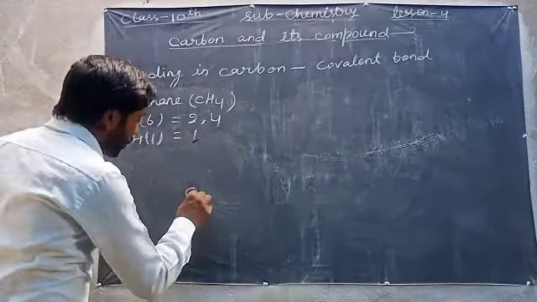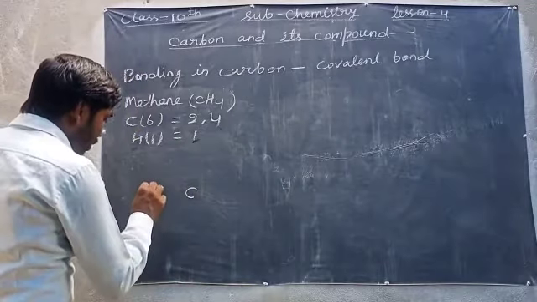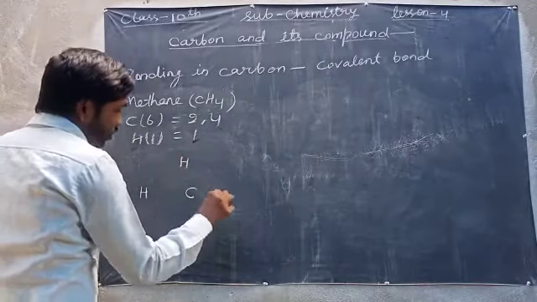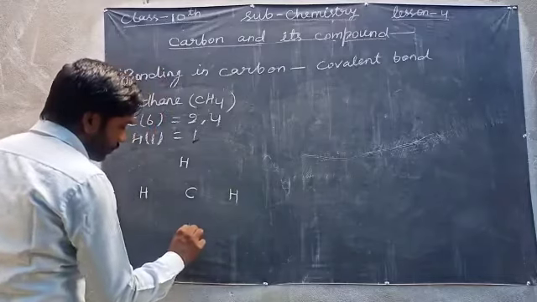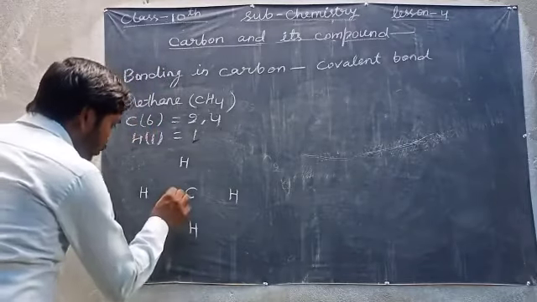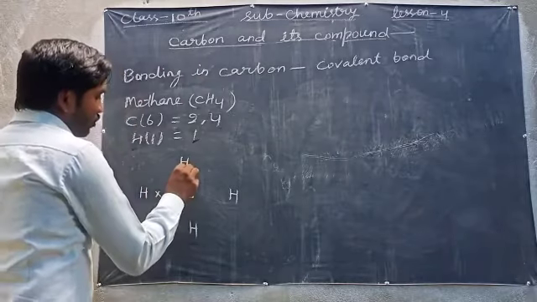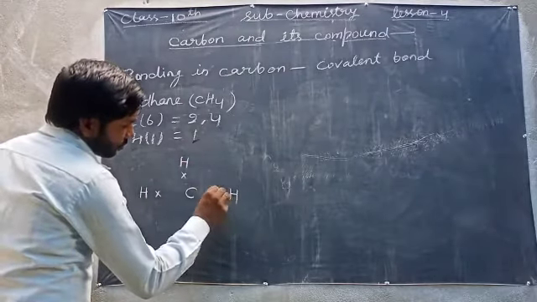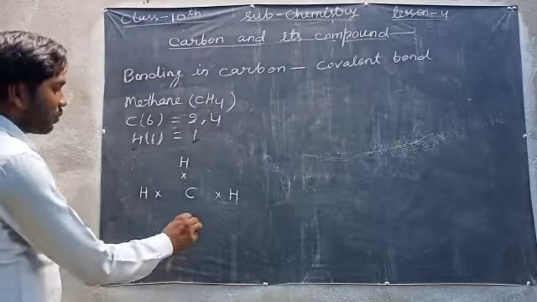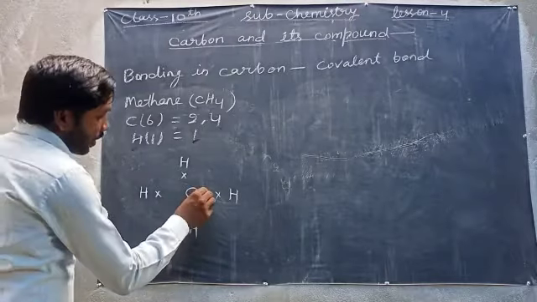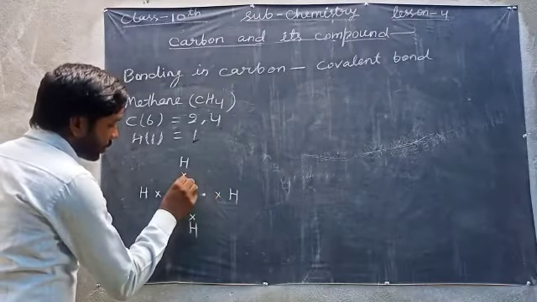See how? Here carbon, this one hydrogen, here one hydrogen, on this one hydrogen. Hydrogen electrons are represented by cross, and carbon electrons are represented by dot.